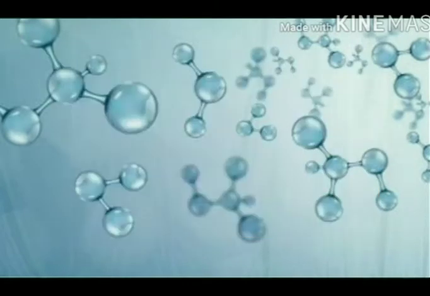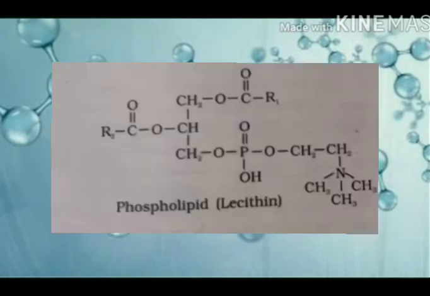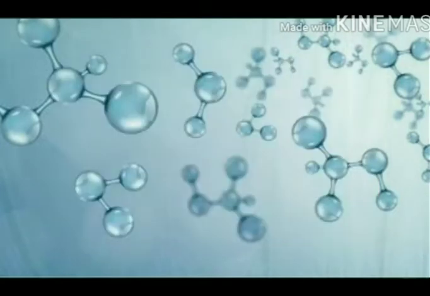Now, some lipids include another group in them, and it is what? Phosphorus. So when a lipid also possesses a phosphorus group in it, then it is referred to as a phospholipid. And the example of a phospholipid is what? Lecithin. The example of a phospholipid is what? Lecithin.